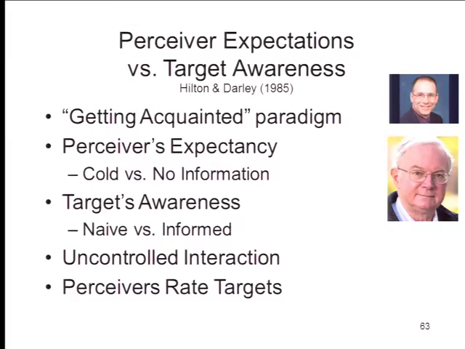And what happened in this experiment is that Hilton and Darley identified one of these two subjects as the perceiver, and went to the perceiver and in one condition said, oh, this should be a really interesting study because we got some personality data on you guys, and the person you're working with is kind of cold. Right?